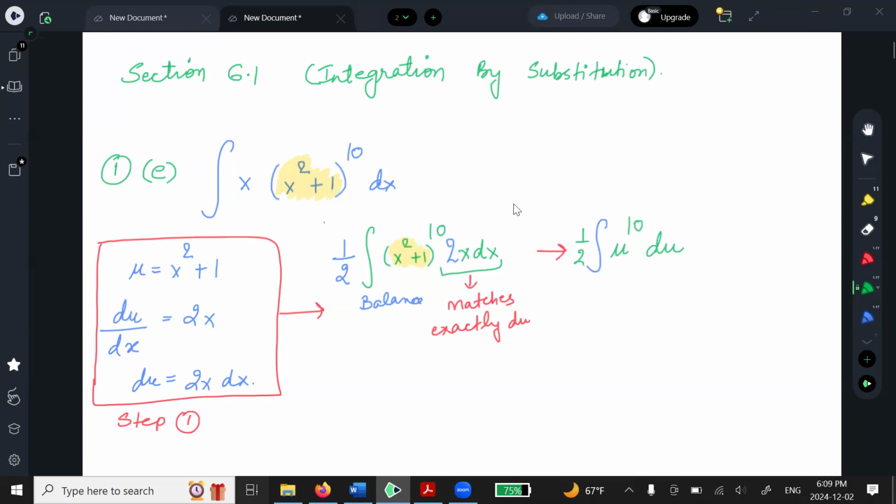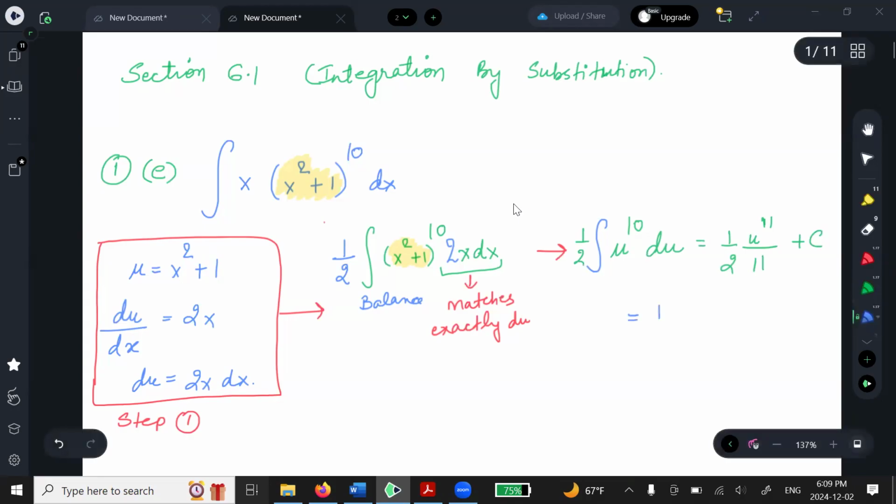And now this integral is easy peasy. Everybody knows how to integrate that, right? This will be u to the 11 over 11. You add 1 to the power, divide by it, plus a c. But you're not done here. Make sure you plug in the original u.